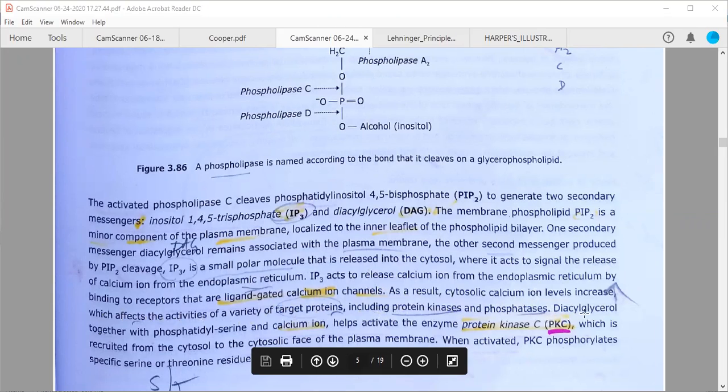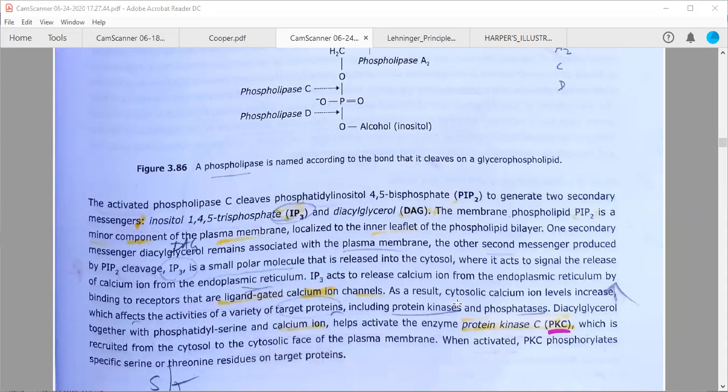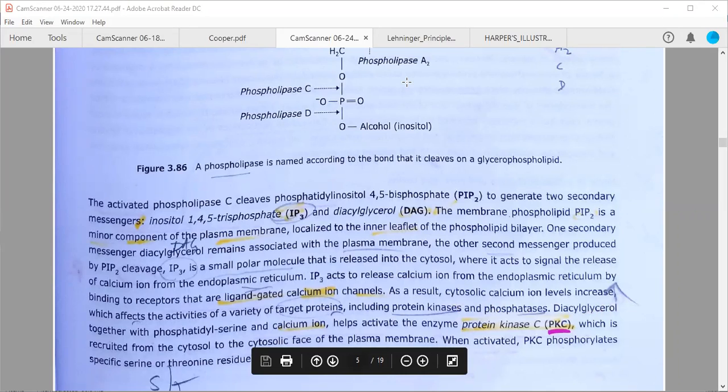These are different categories of enzymes. Kinases phosphorylate the target proteins, the downstream proteins in the cascade, whereas phosphatases remove the phosphate groups from those proteins. And some of the kinases activate some of the proteins, and some of the phosphatases also activate or inhibit some of the proteins. So that's how signaling is.